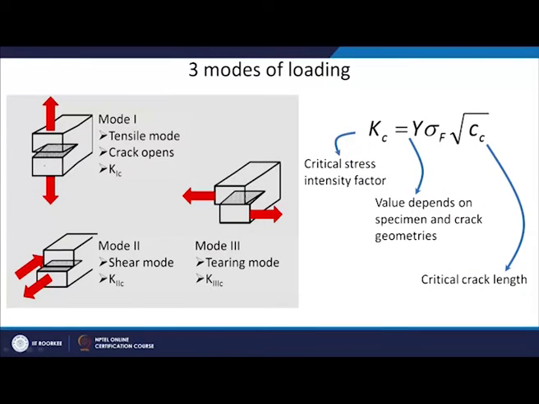The first one, if you see, is the three modes of loading. Mode 1 is what we call the tensile mode. If an edge crack is there and you are applying a tensile stress over that, it is called a crack opening mode. Whatever crack is there is going to be opened by application of this tensile stress.